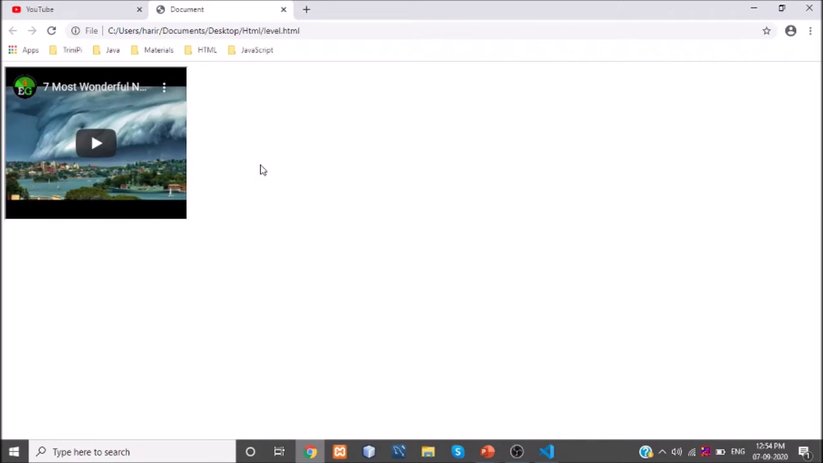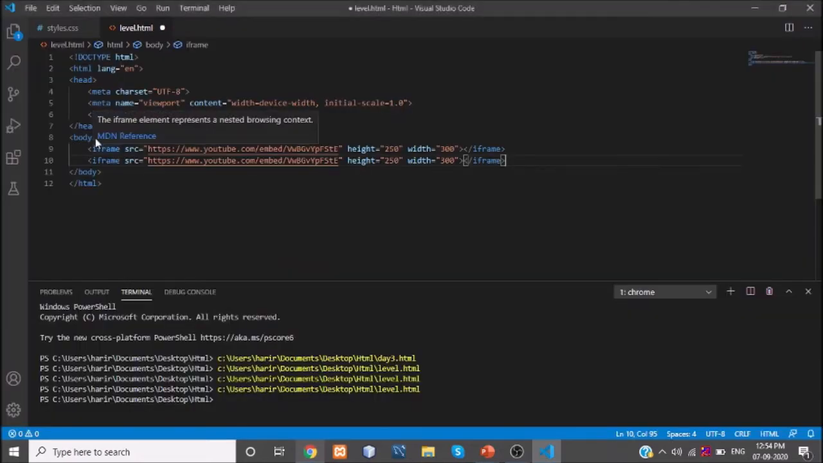Similarly, see, in the website it is asking you to click the play button. It is displaying the YouTube video, but unless you click this button, it will not play your YouTube video, right? That is what this general term is about. It will show you the YouTube video but will not play it automatically. If you want to play that video automatically in your website, that is also possible in HTML.